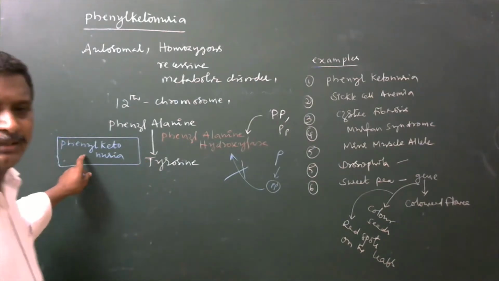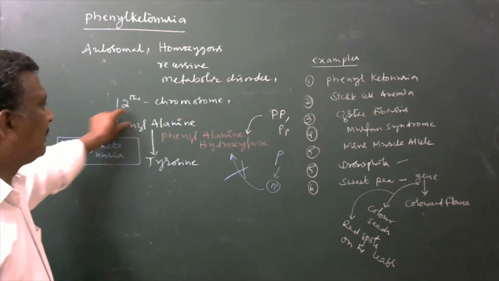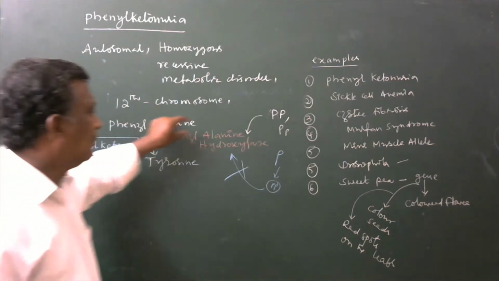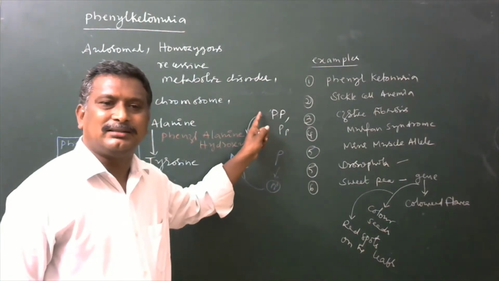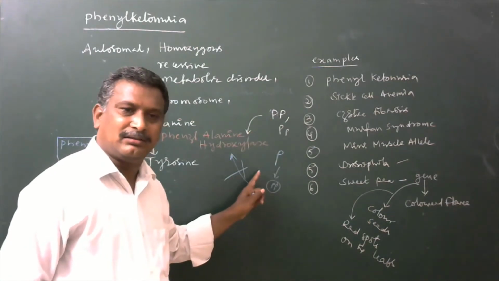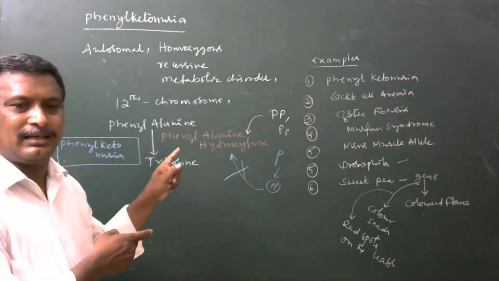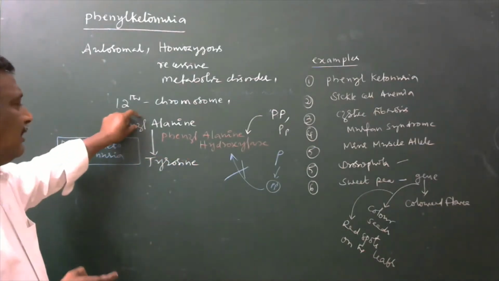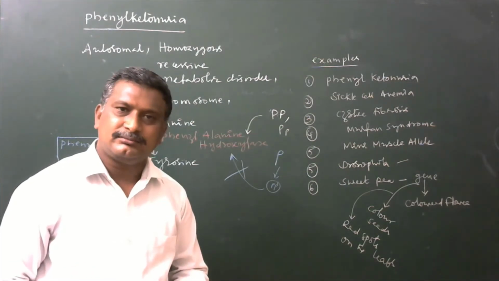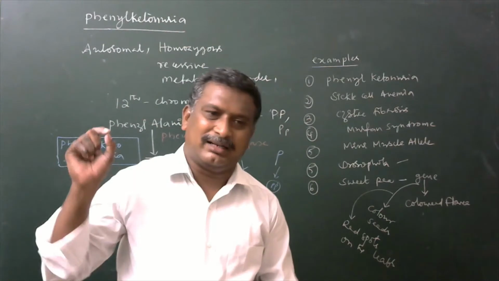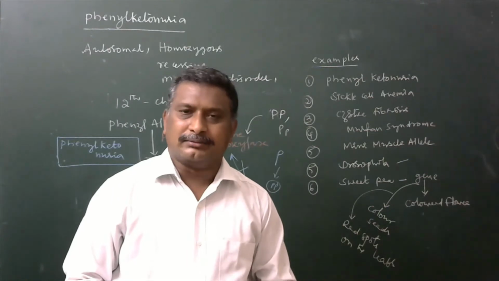So this is the metabolic disorder developed due to the accumulation of phenylalanine. That was due to the absence of phenylalanine hydroxylase, which was due to the conversion of a dominant gene capital P into a recessive gene, small p. Those recessive small p genes are not able to produce that particular kind of enzyme. Automatically, phenylalanine may not be converted into tyrosine, and it can be accumulated in the blood. And most of the phenylalanine also may be excreted out through the sweat and also urine.